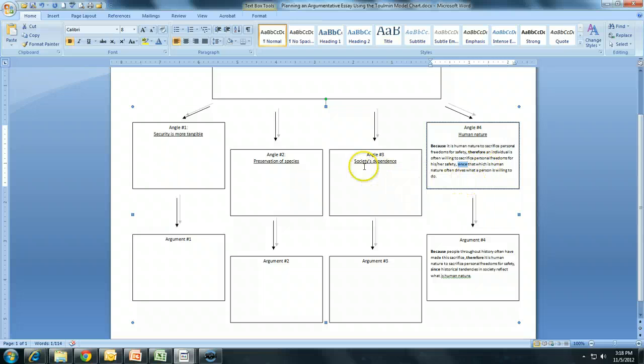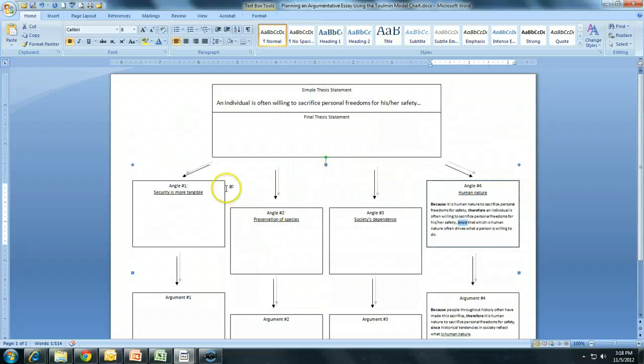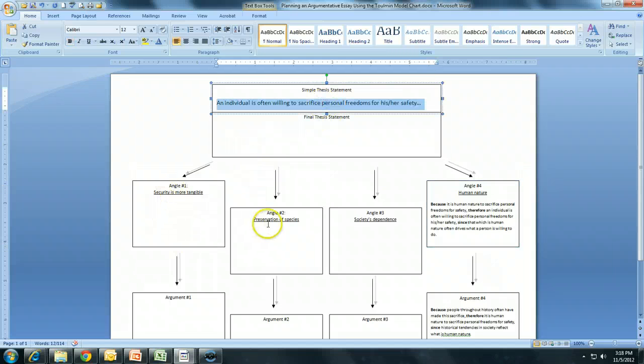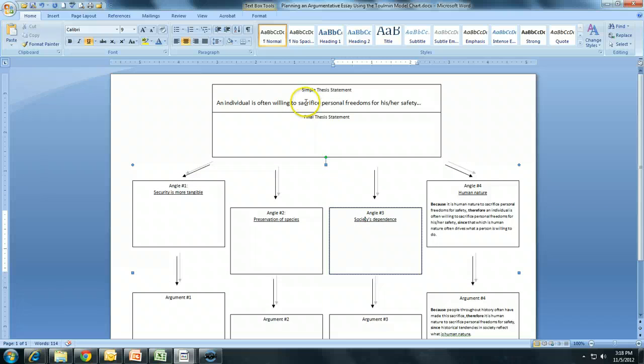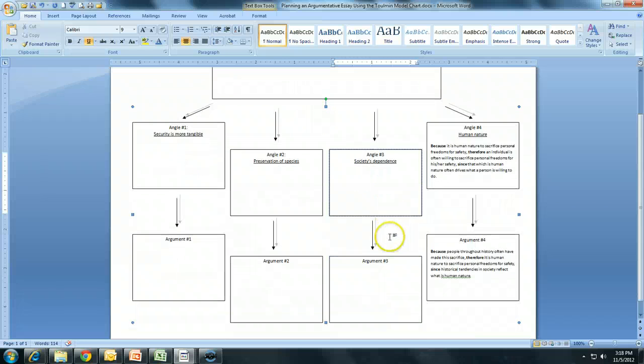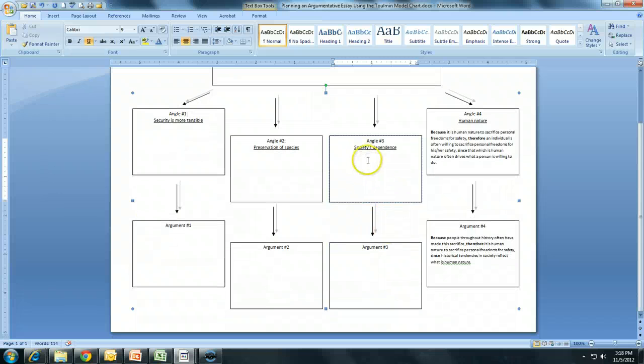Again, just keep playing around with this. Do it in the order that I did it. Come up with your simple thesis first. Come up with four different reasons why your thesis is true, your four different angles of examination. Then you compose a Toulmin model that makes sure that your claim and your angles of examination fully, logically support your thesis. Then, using the support from your first Toulmin sentence as your claim for your next Toulmin sentence, find how you're going to support that claim.